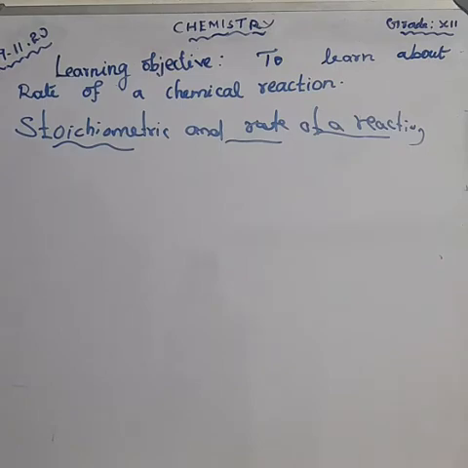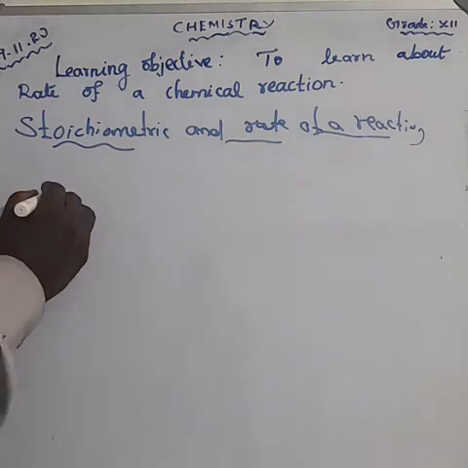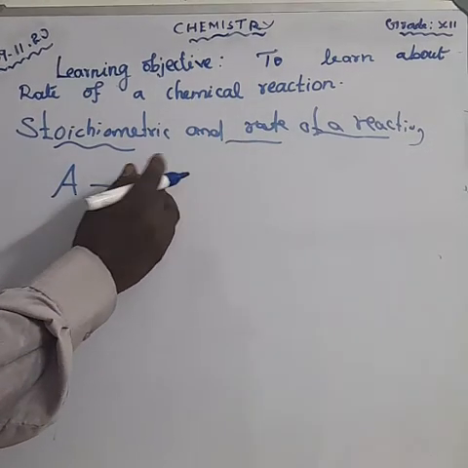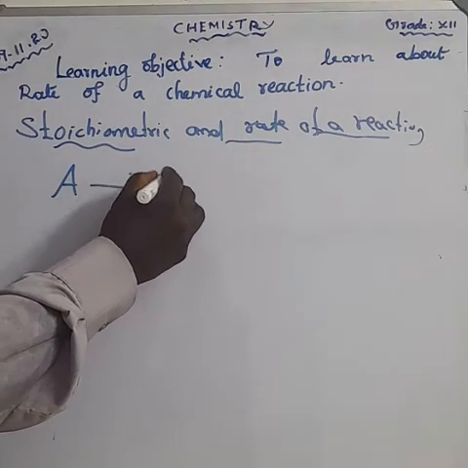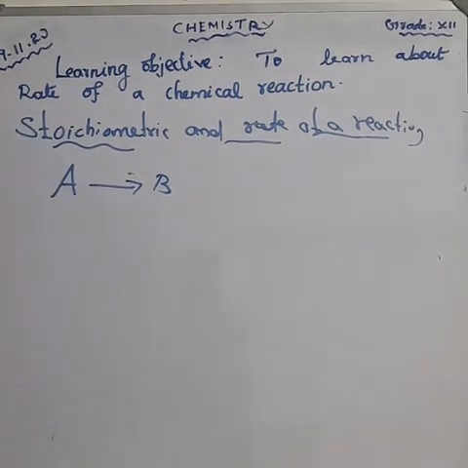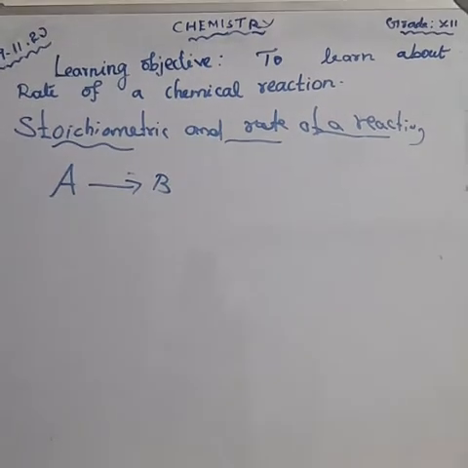Suppose one of the general reactions, A gives B. A is the reactant, and B is the product.